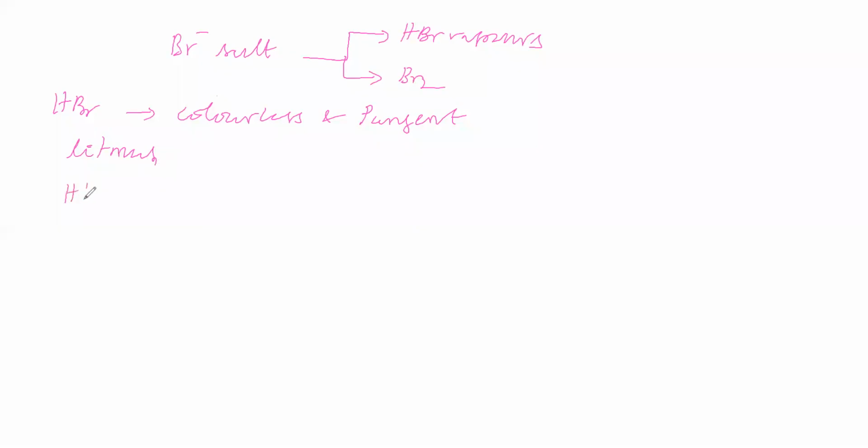HBr vapors are passed into silver nitrate solution. Now this Ag+ and this Br- combine to give AgBr precipitate, which is yellow. The yellow color intensity is low, like pale yellow.